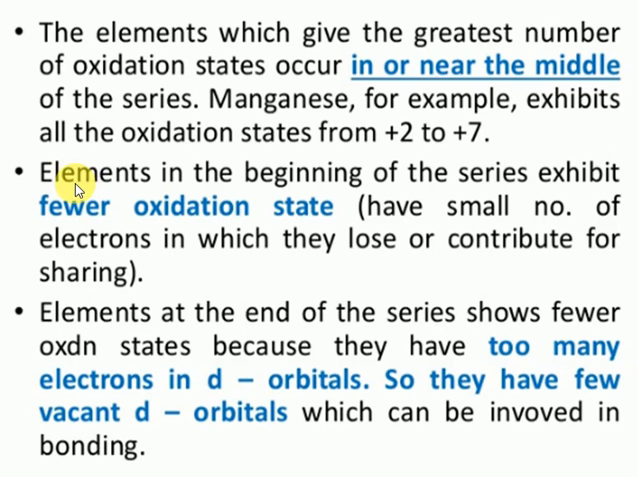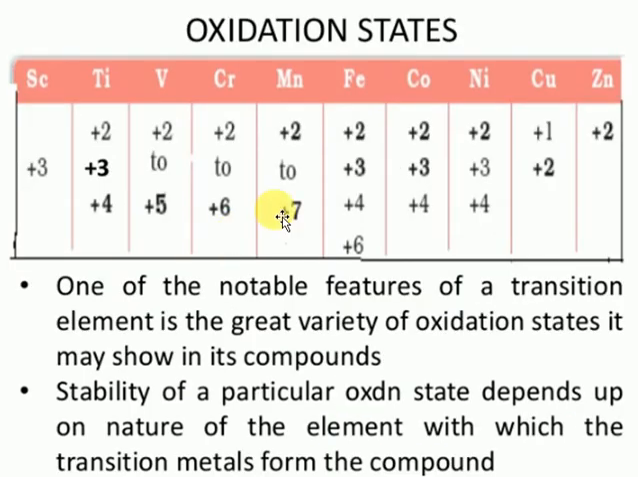You can see very clearly one point: the initial elements exhibit a small number of oxidation states. The middle elements exhibit a greater number of oxidation states. Along the end, the elements again exhibit a small number of oxidation states. We can see this very clearly. The middle elements exhibit more variable oxidation states. At the end, you can see only one particular oxidation state. Why? Because here we consider the number of unpaired electrons, which is less.